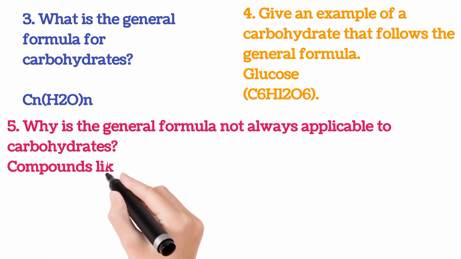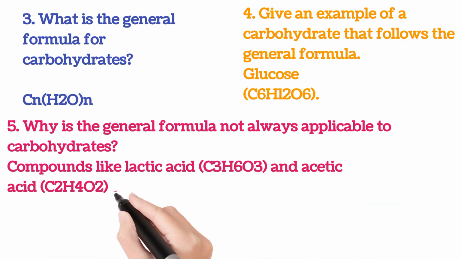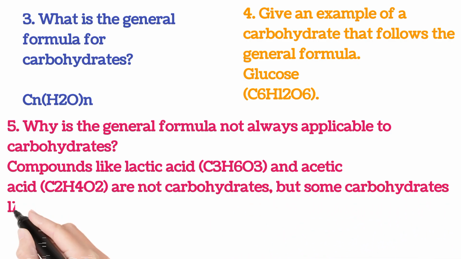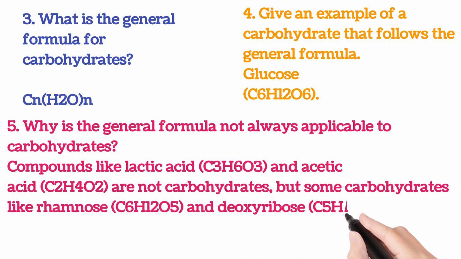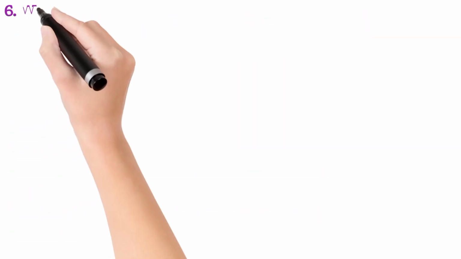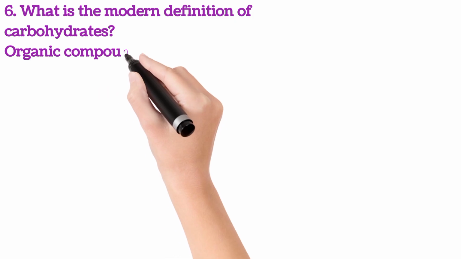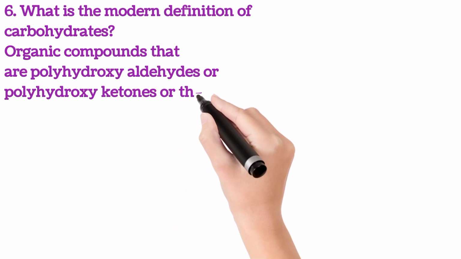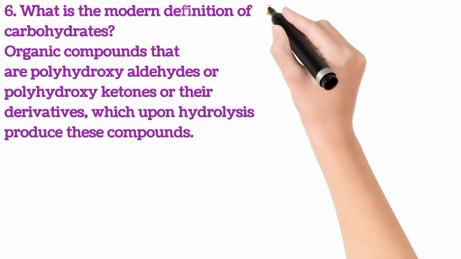Compounds like lactic acid, C3H6O3, and acetic acid, C2H4O2, are not carbohydrates, but some carbohydrates like ribose, C5H10O5, and deoxyribose, C5H10O4, deviate from the formula. 6. What is the modern definition of carbohydrates? Organic compounds that are polyhydroxy aldehydes or polyhydroxy ketones or their derivatives, which upon hydrolysis produce these compounds.